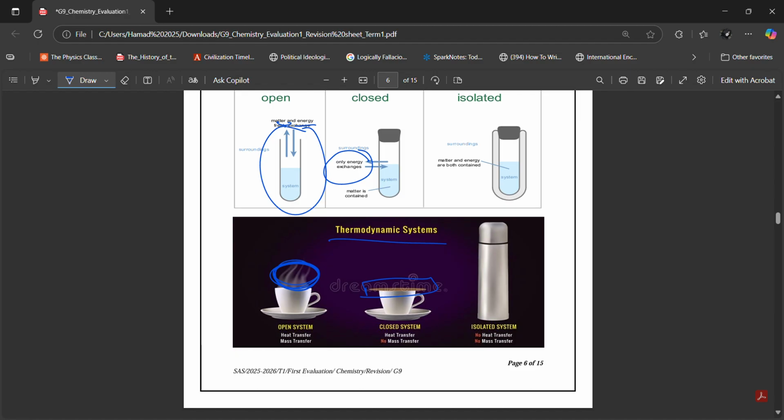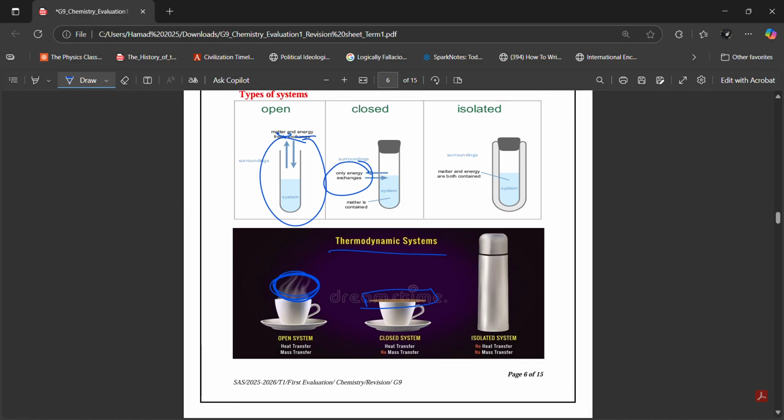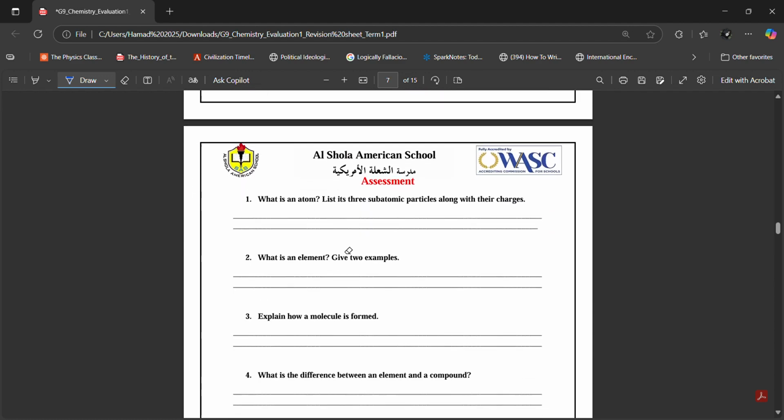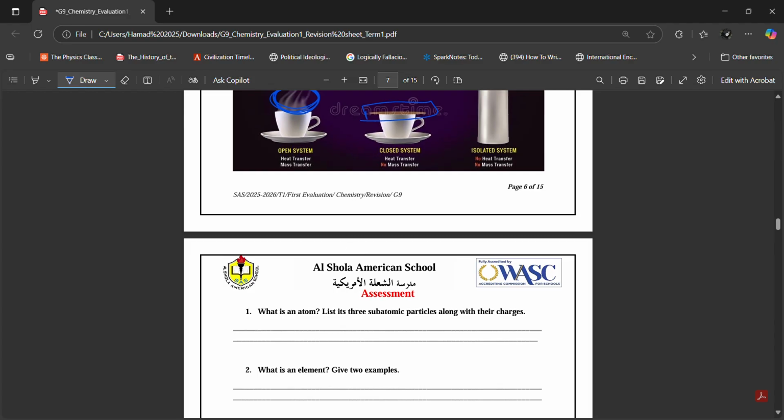In an isolated system, heat cannot be transferred, mass cannot be transferred either. So if you keep the coffee in a thermodynamic flask, the coffee will stay hot because heat is not being transferred, and the matter is also not being transferred.